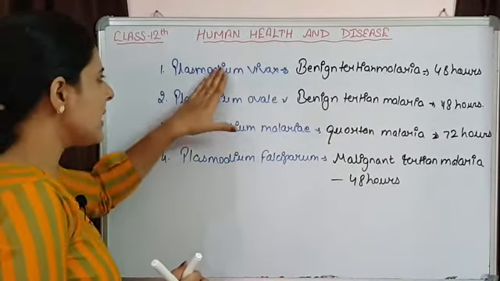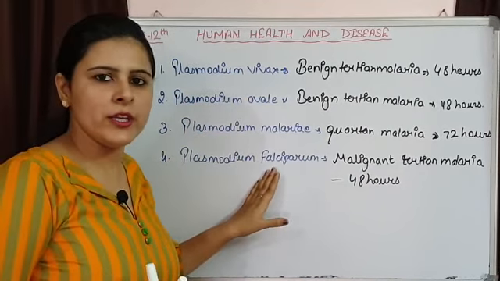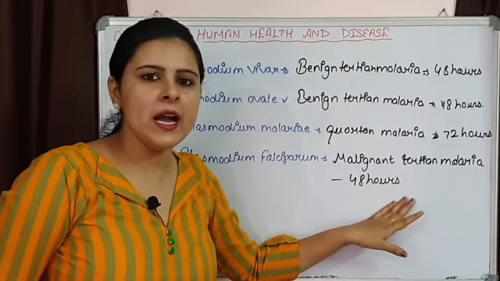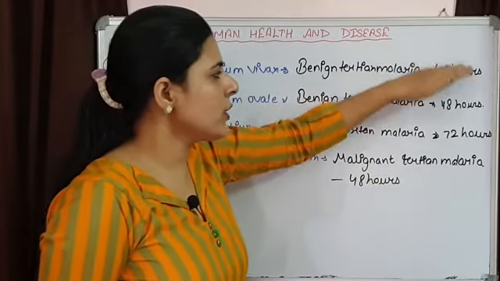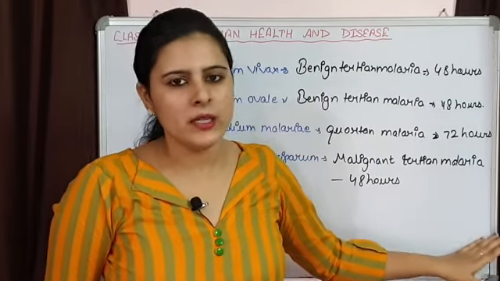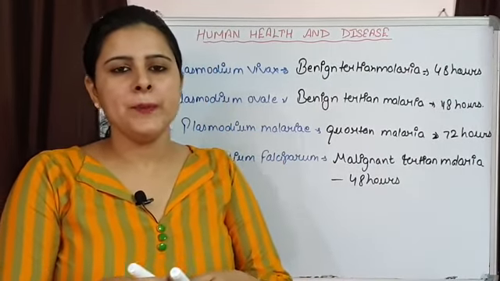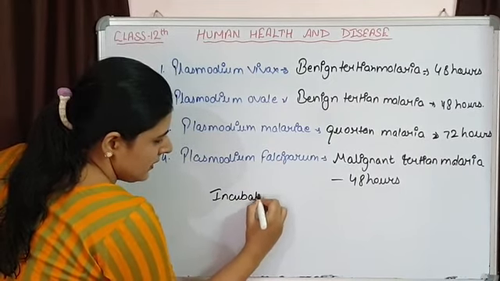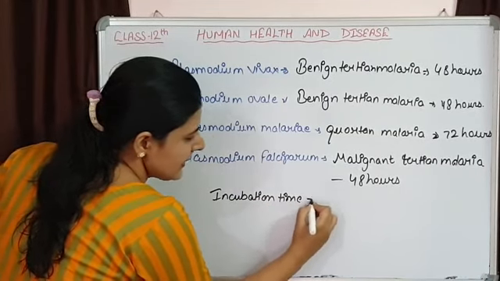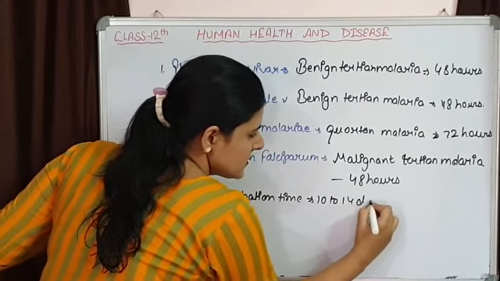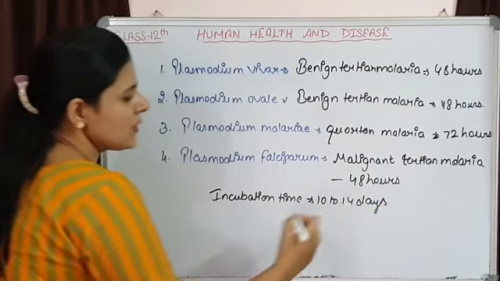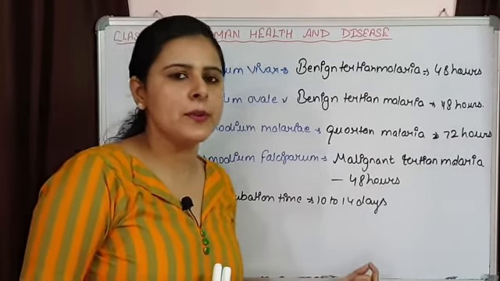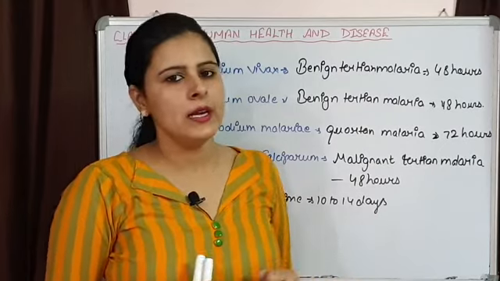So these are the different species of Plasmodium which are responsible for different types of malaria, and these are going to attack on different time intervals. The incubation time period for Plasmodium is generally 10 to 14 days, means after an individual is getting infected, he or she is going to start showing the symptoms of malaria in 10 to 14 days.